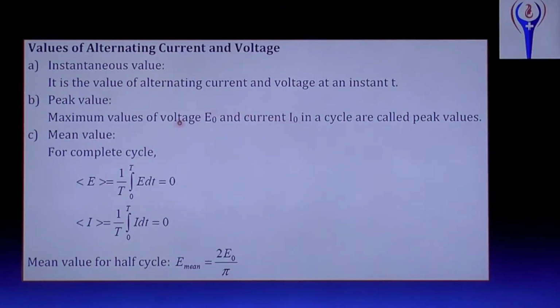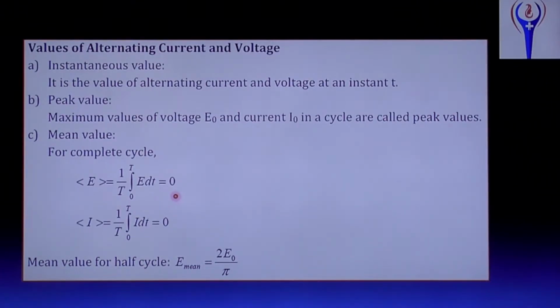Then mean value or average value for one complete cycle. That is E average equal to, this symbol is for average. It should be read as E within the bracket means E average. E average equal to 1 by T into integral of 0 to T E dt equal to 0.